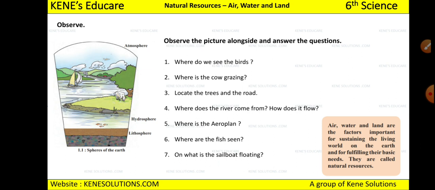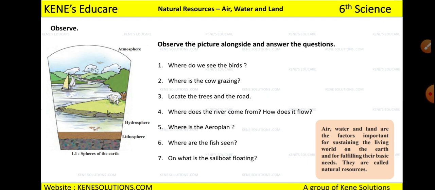So these are the basic things which nature has provided us, and because of which we are getting all the basic needs we need, right? So air, water and land, without these three things you can't survive, and these are provided by natural resources. Okay, and these are called natural resources.